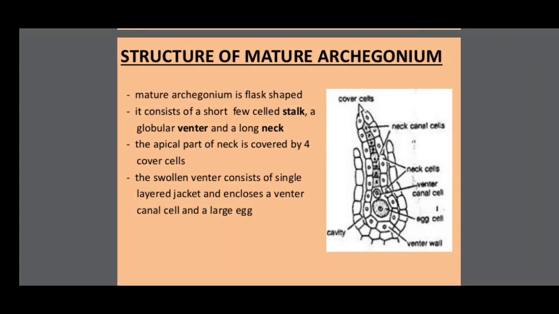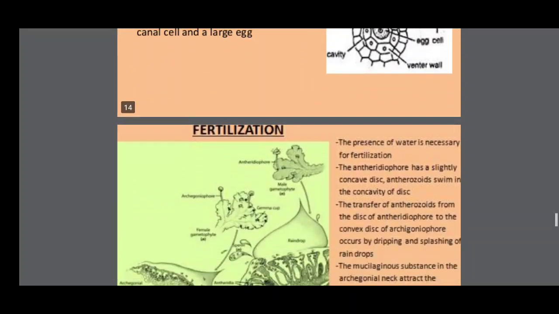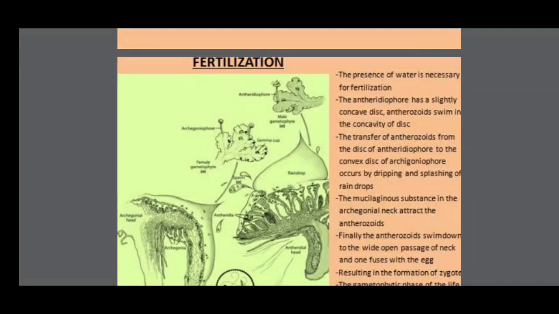Structure of the mature archegonium. You see, the mature archegonium is flask shaped. It consists of a few-celled stalk, a globular venter, and a long neck. So these are the parts: neck, stalk, venter. The apical part of the neck is covered by 4 cells. You see that. The swollen venter consists of a single layer jacket and encloses a ventral canal cell and a large egg cell.